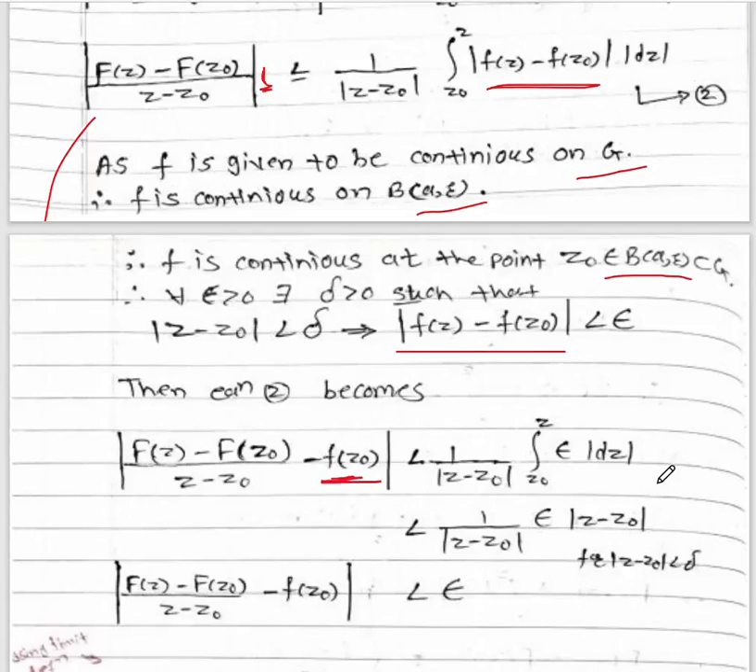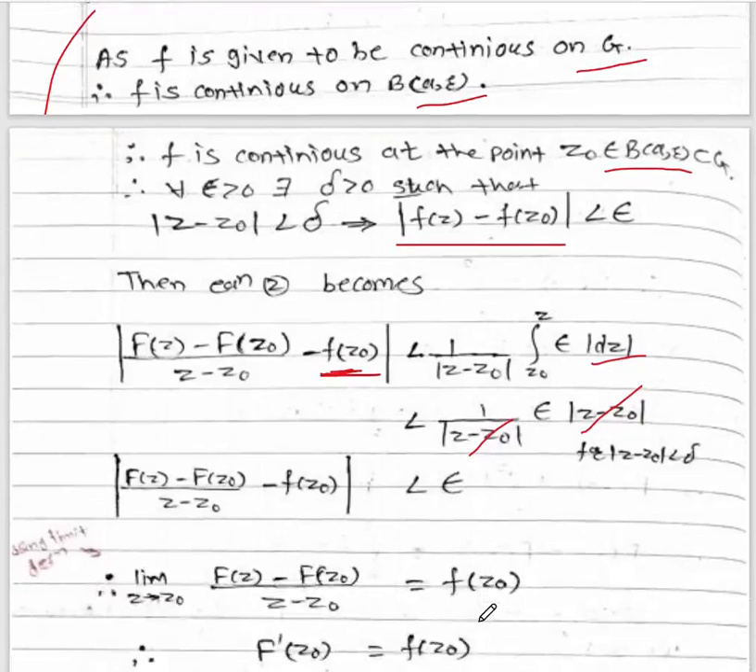Okay, so less than 1 upon z minus z0, epsilon is a constant term. The integration of this term will be z, upper limit minus lower limit, so you will get z minus z0. So z minus z0 and z minus z0 will get cancelled, only the remaining term will be epsilon.